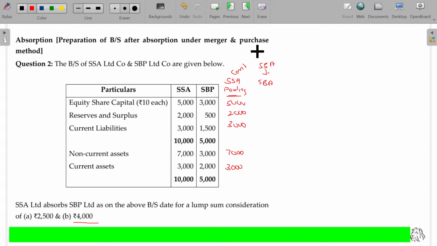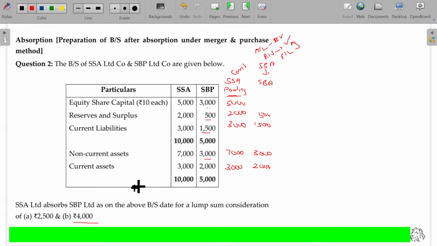Under the pooling of interest method, write all the assets and liabilities at book value. Assets and liabilities are recorded at book value, and reserves and surplus are maintained. Any profit and loss will be adjusted here. This is the format you have to follow. So record all the assets and liabilities at what value? Book value: 3,000, 2,000, 1,500, and this 500 should also be maintained.